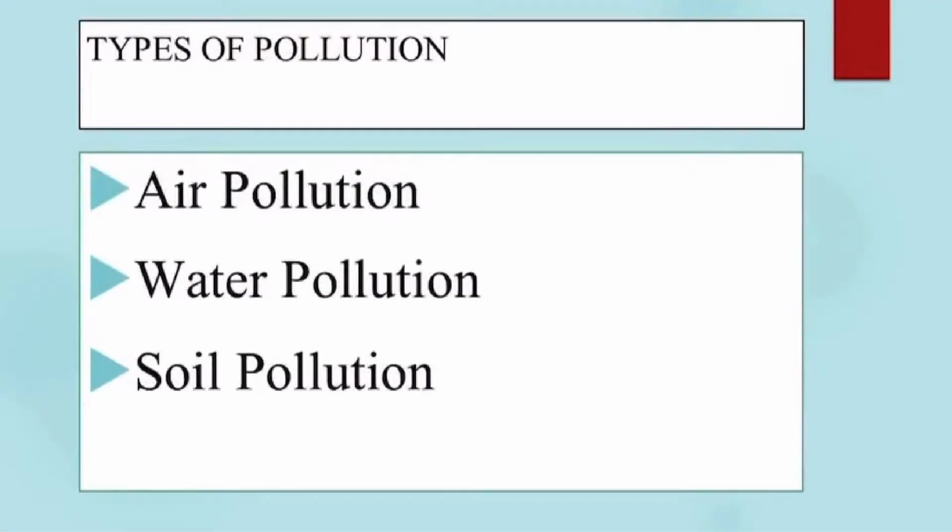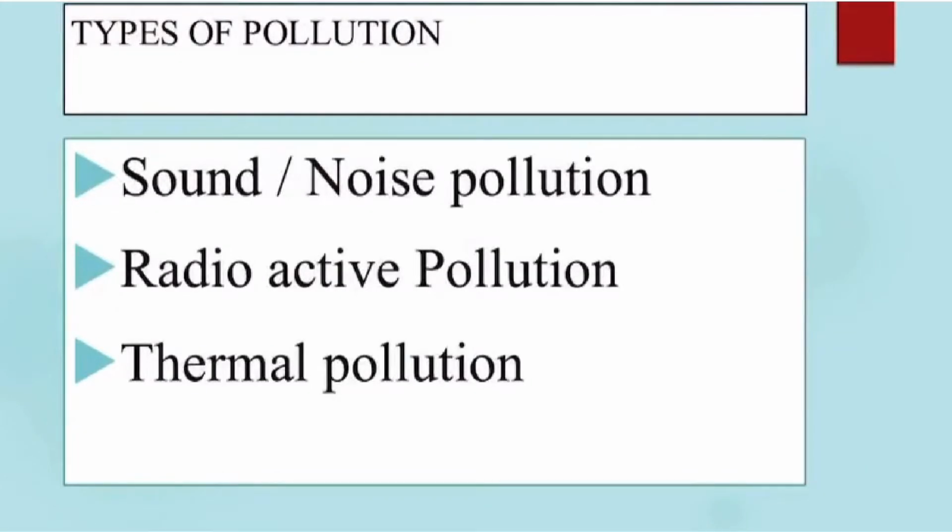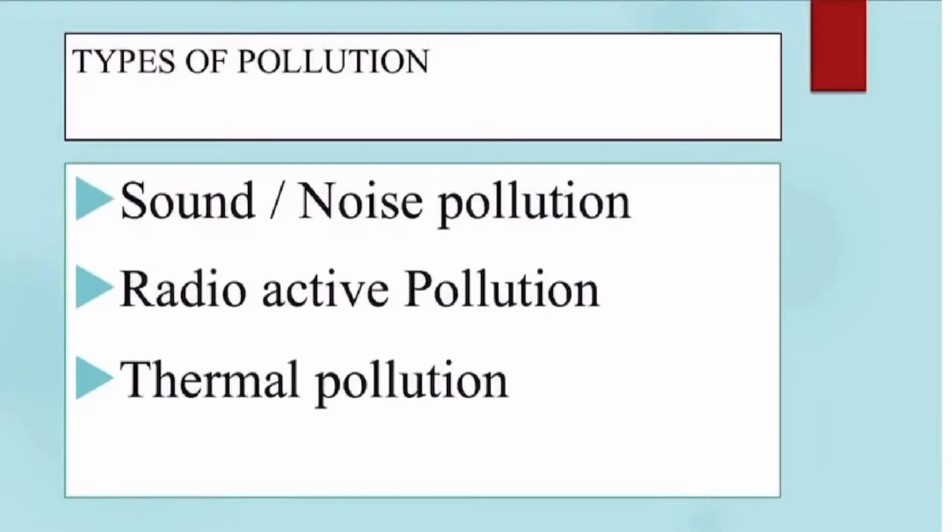Then soil pollution. Due to industrial waste, usage of chemicals in agriculture, the soil gets contaminated and its quality is greatly affected. This also affects the growth and nutrient value of the crops we grow in that soil. Noise pollution is when the environmental quality is affected because of regular exposure to extremely high sound levels. Noise pollution causes loss of hearing and increased stress and blood pressure levels.